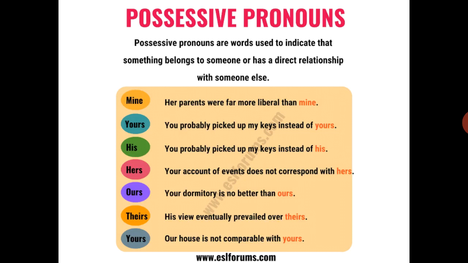Take the last example. Our house is not comparable with yours. Here also yours is a possessive pronoun because it is replacing your house. So children, I think now you understand that possessive pronouns replace a possessive adjective and noun.